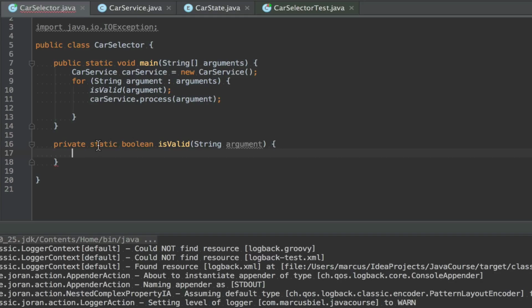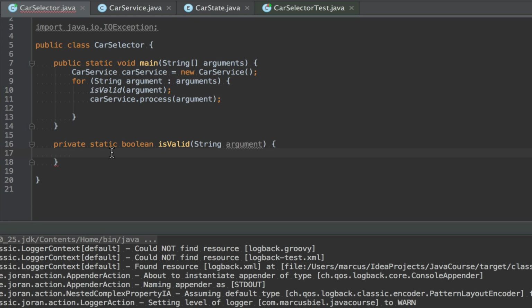Okay. Now you see, this is also interesting, by the way, about the main method, because this method is static. So, when this method is static, a static method cannot call a method that is not static, because an instance method can only be called when there is an instance. But for the main method, we won't create any instance of car selector. So for this reason, this is static. And it's private because we don't need to call it from outside, only the main method will call it.